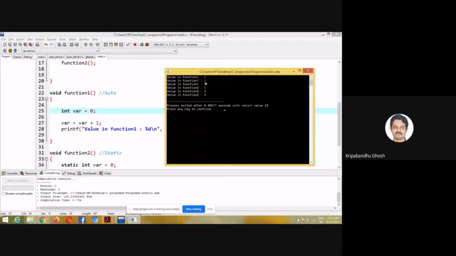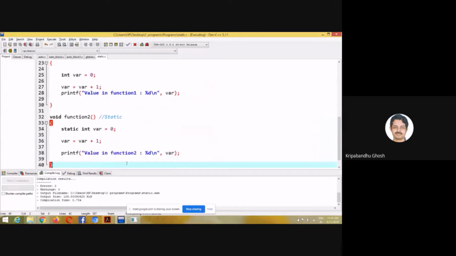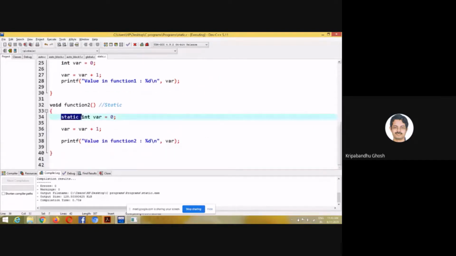But in function 2, it is getting incremented, because this is a static variable. A static variable is a special kind of variable, which is created when the function within which it was declared is called for the first time. Unlike a local variable, a static variable is not destroyed until the program ends.